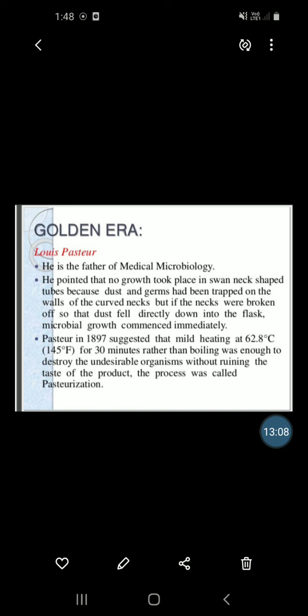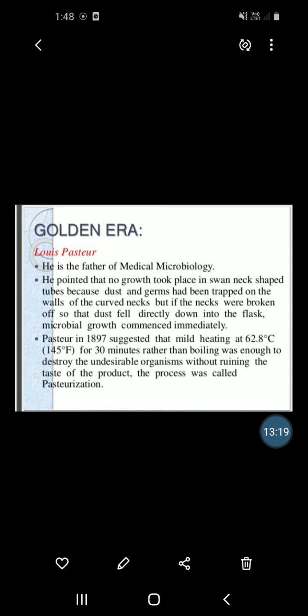Second thing, Louis Pasteur in 1897 suggested that mild heating at 62.8 degrees Celsius, in Fahrenheit 145 degrees Fahrenheit, for 30 minutes, rather than boiling, was enough to destroy the undesirable organisms without ruining the taste of products. The process was called pasteurization. He described the concept of pasteurization.